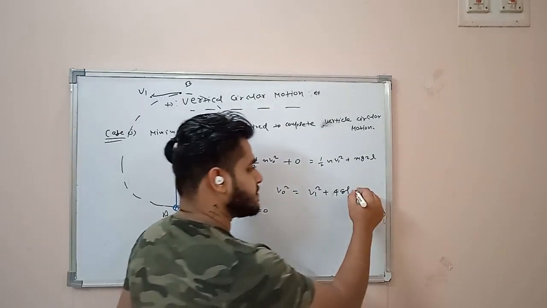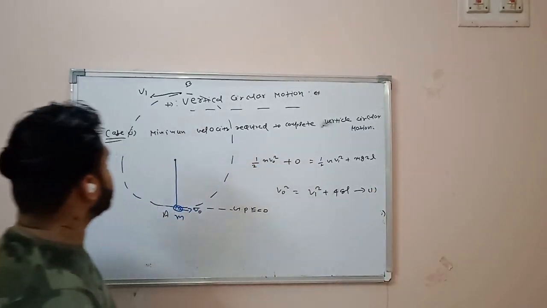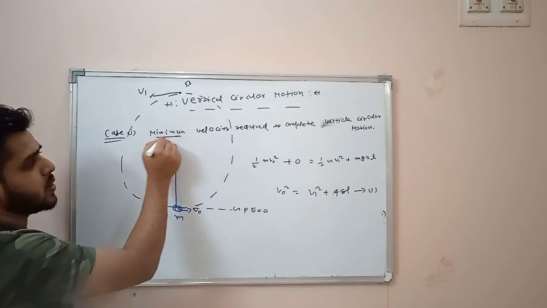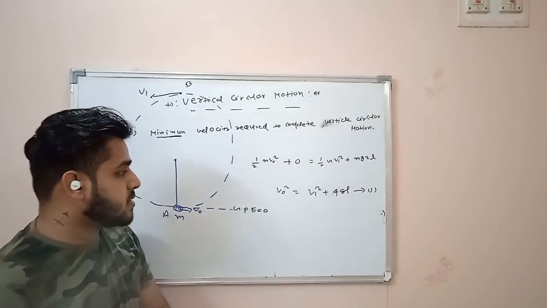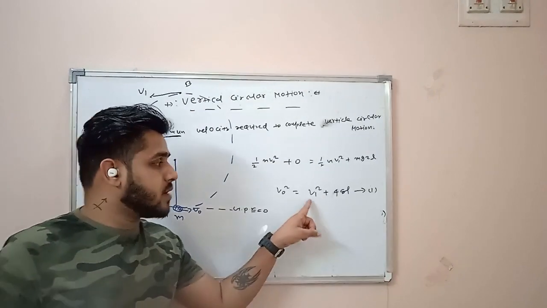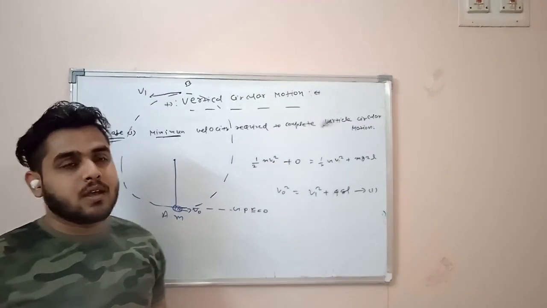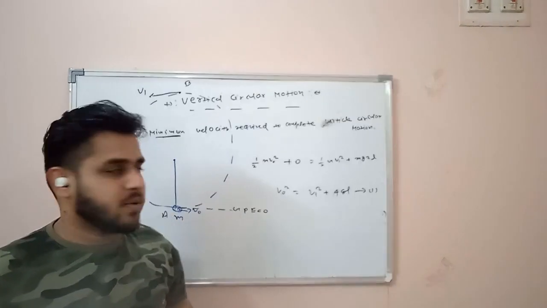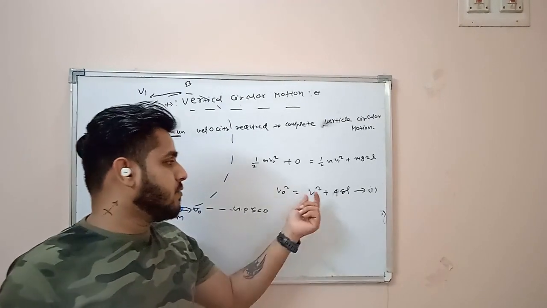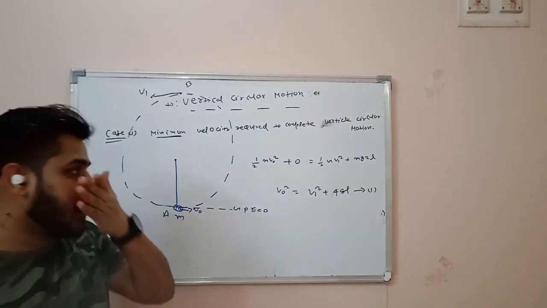This is equation 1. Now I have asked for the minimum velocity required, that means the minimum value of v naught. To keep v naught minimum, I need to keep v1 minimum, because 4gl is a constant term. If v1 is minimum, then only v naught is going to be minimum.